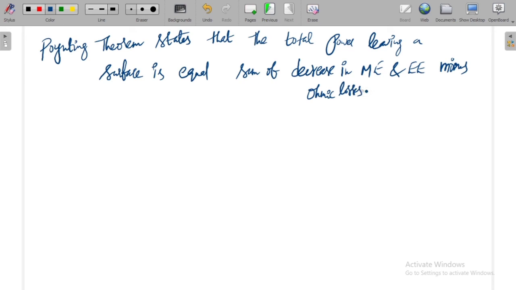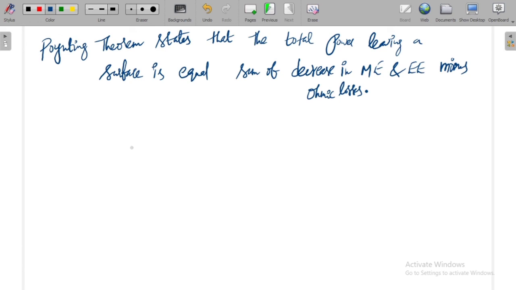Okay, this is called Poynting theorem. See, in order to make the power leave from a region, we must have the magnetic energy reduction, electric energy reduction, minus Ohmic losses, right? This is called Poynting theorem.